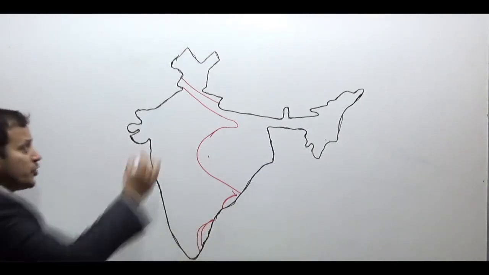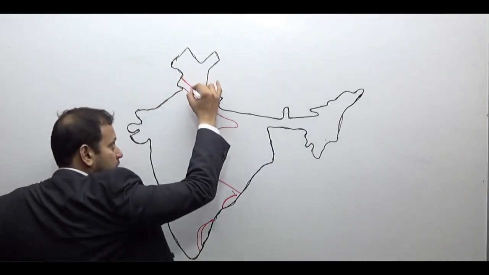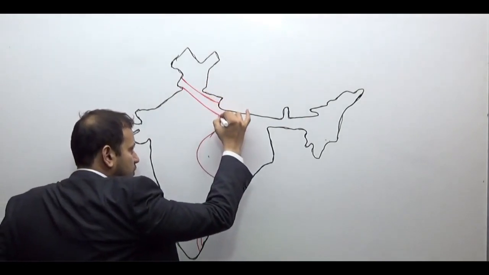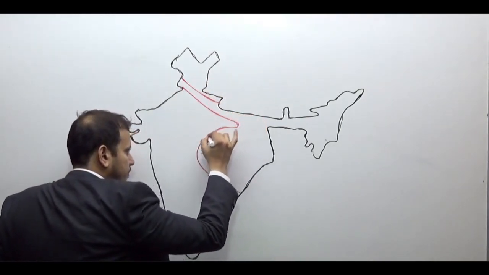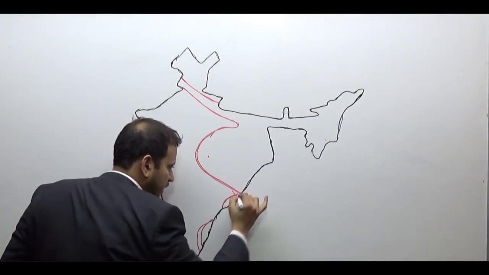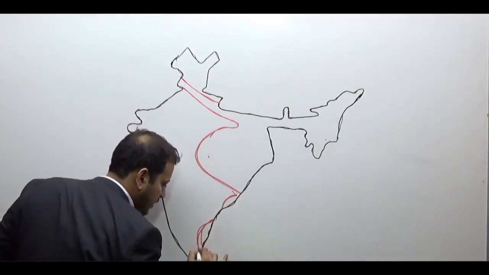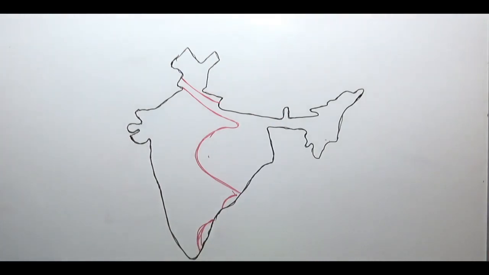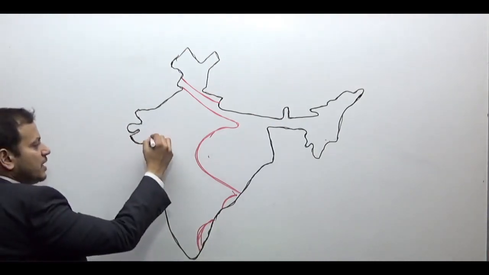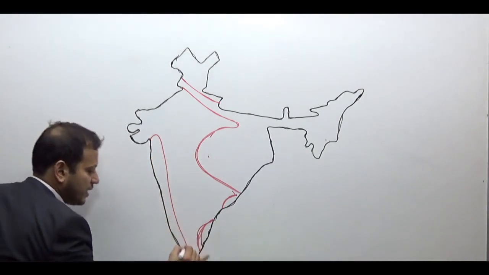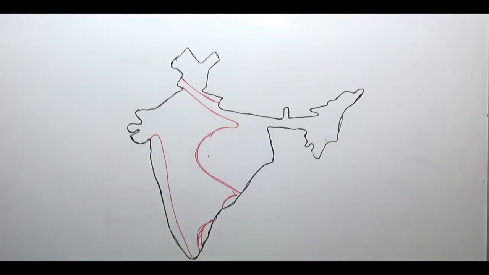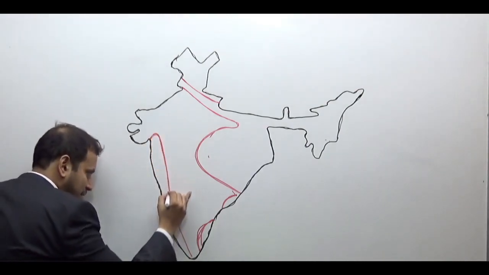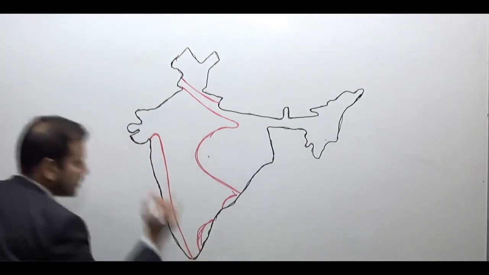So remember this line which I am drawing, and this line, taking it here and continuing it here. There is another line which I am drawing and continuing straight downwards. So the red color line I am drawing, continuing straight down.